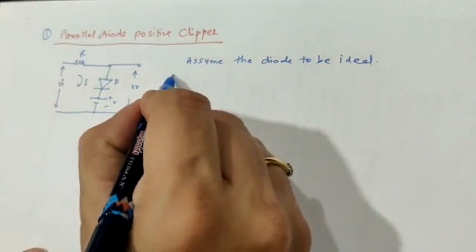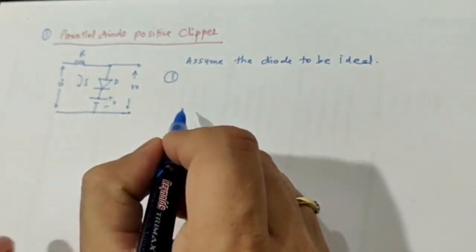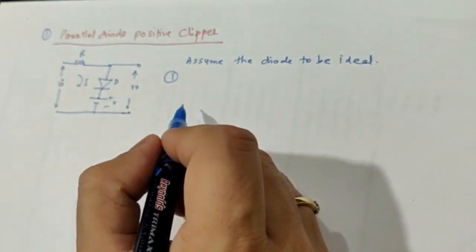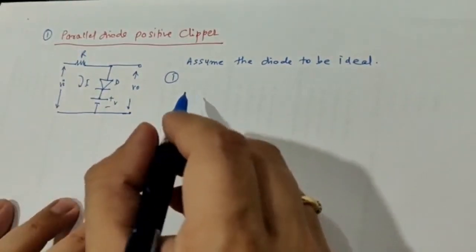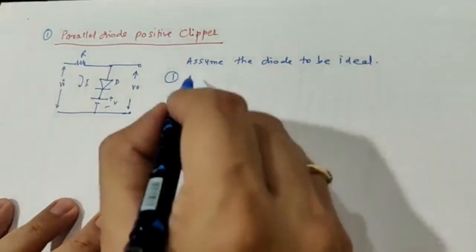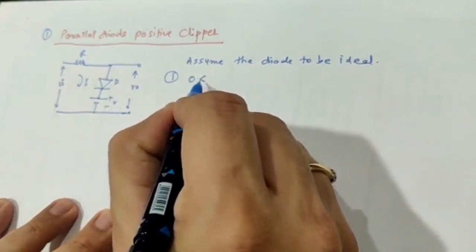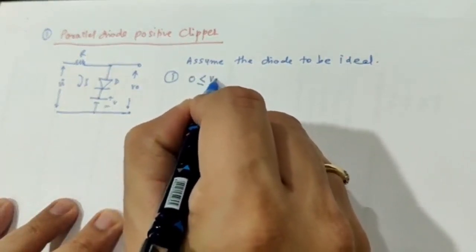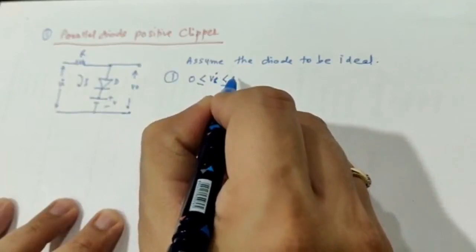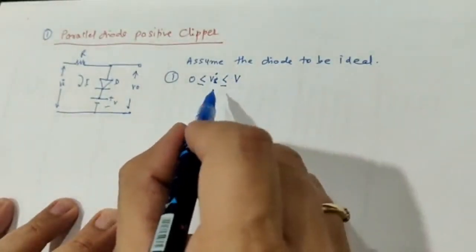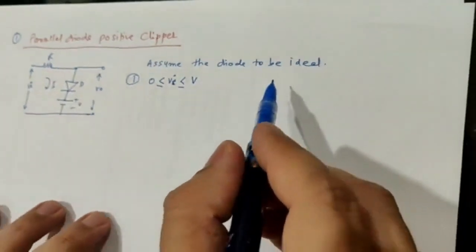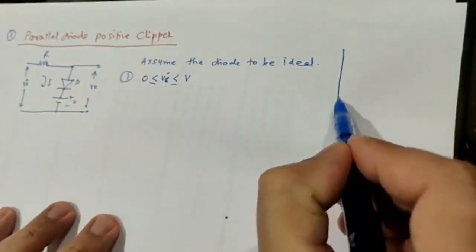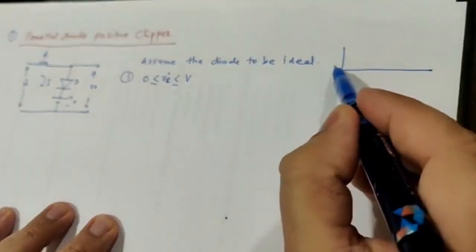So now let us start with the first case for analysis, and the first case says 0 ≤ Vi ≤ V. Means your input is between 0 and V. If I talk about the input voltage, I am drawing it here, a sinusoidal waveform.